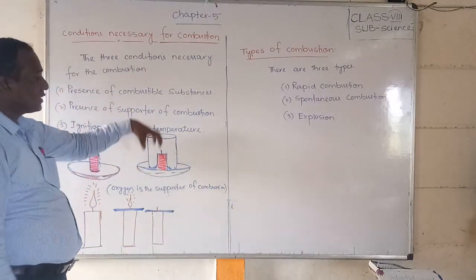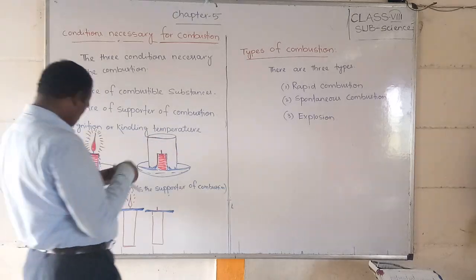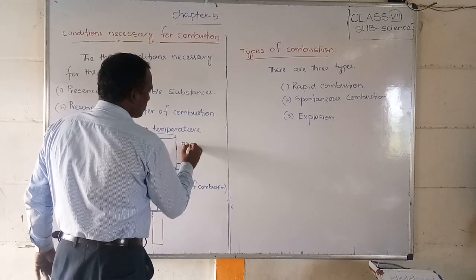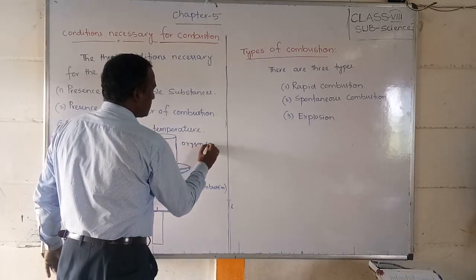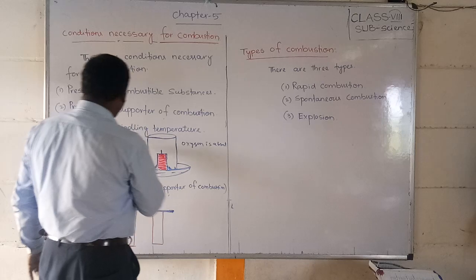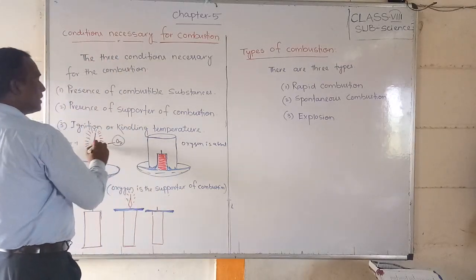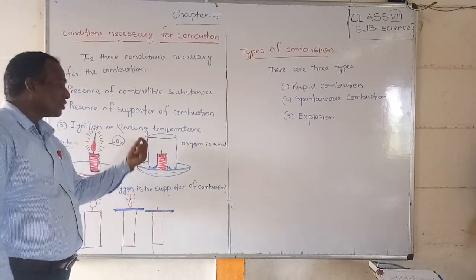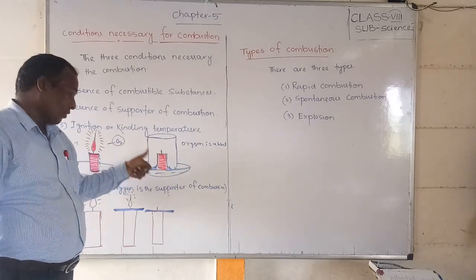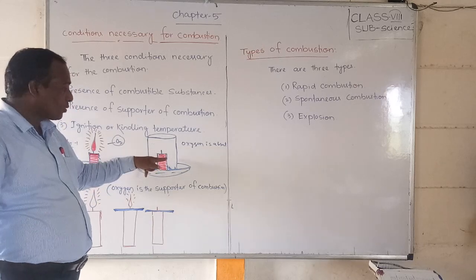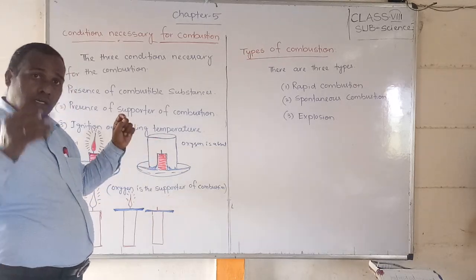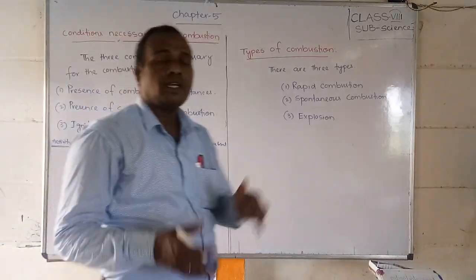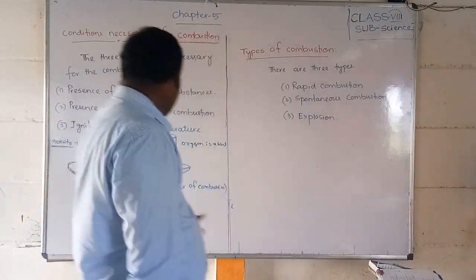Because oxygen gas is not present inside. Here oxygen is present, but here there is no oxygen, so there is no supporter. Although it has combustible substance and ignition temperature, there is no oxygen. That's why the candle went out.